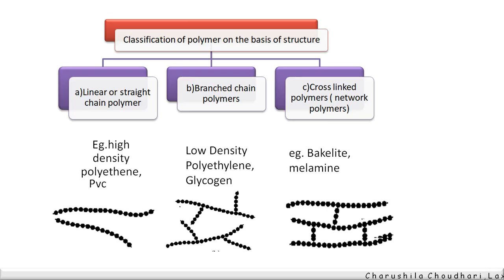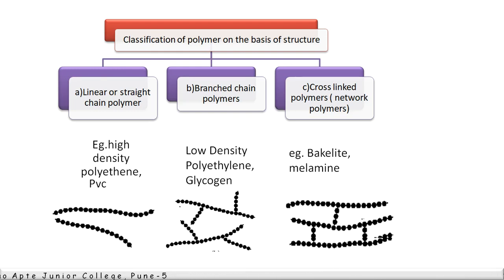The next type of classification of polymers is based on their structure. That means how the monomeric units are linked together, and they are classified into linear polymers, branched polymers, and cross-linked polymers.